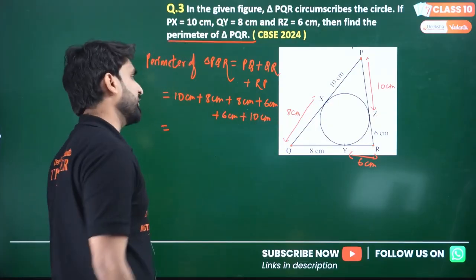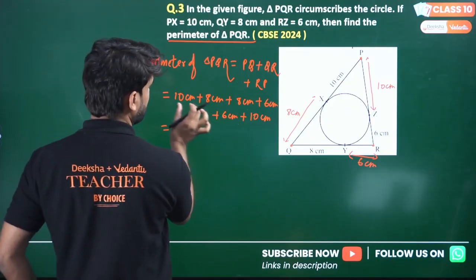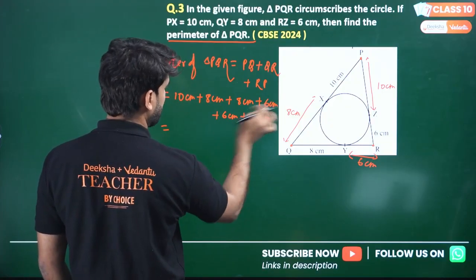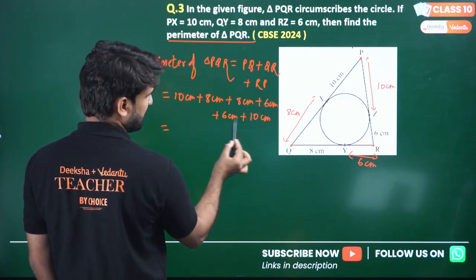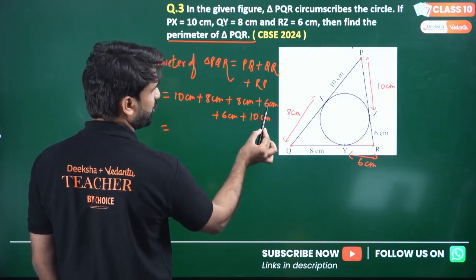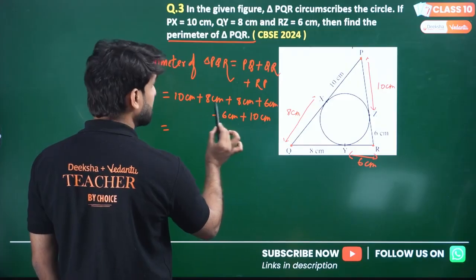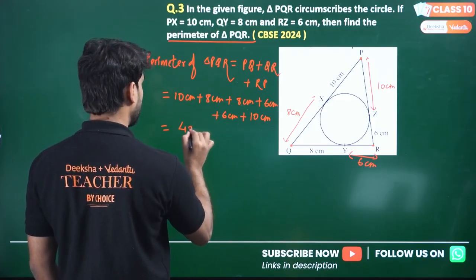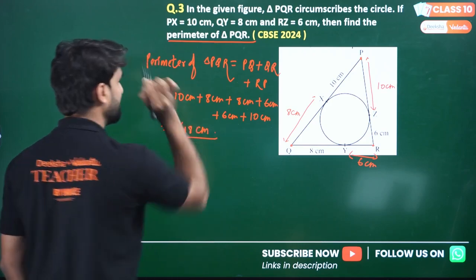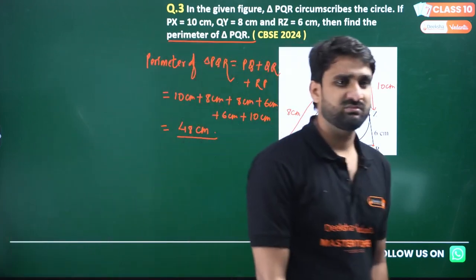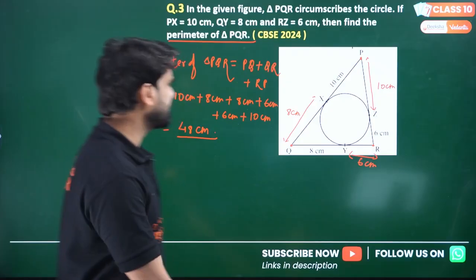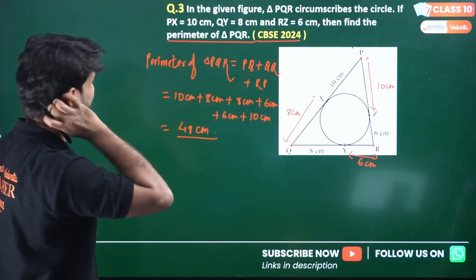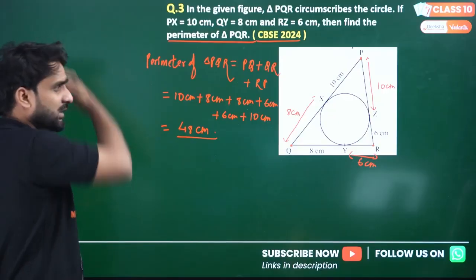Now add these. 10 plus 8 is 18, 8 plus 6 is 14, 6 plus 10 is 16. Adding, 18 plus 14 is 32, plus 16 is 48. So the perimeter of the triangle is 48 centimeters. Very easy question. I have just applied the theorem, and this is a very recent question. I hope you have understood it.